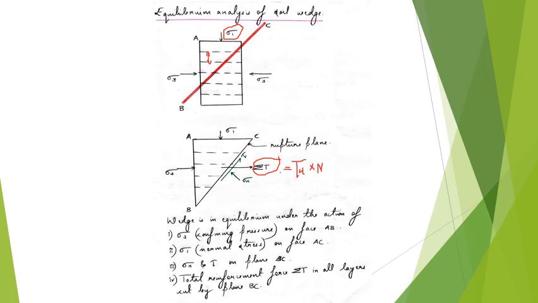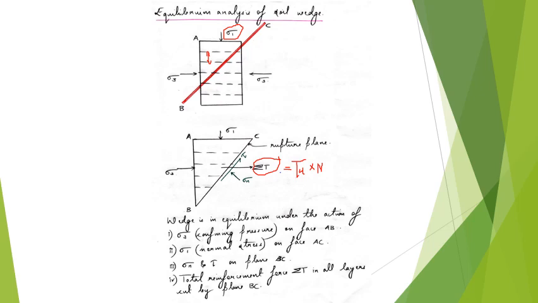Okay. So this wedge will be in equilibrium under the forces sigma 3, which is a confining pressure acting on the face AB, which is the minor principal plane, and then sigma 1, which is a normal stress acting on the major principal plane AC, and then we have the sigma N and tau, that is the normal stress and shear stress acting on the rupture plane BC.